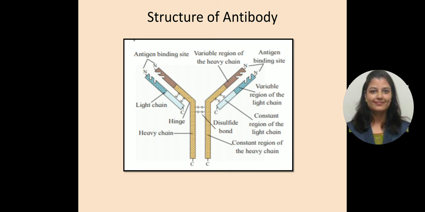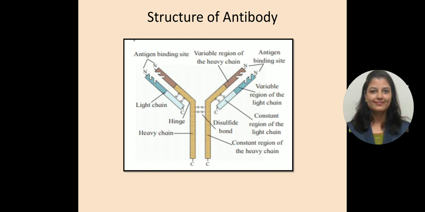The upper, darker brown one is the variable region of the heavy chain, and the lighter brown one is the constant region of the heavy chain. Light blue is the constant region of the light chain, and the dark blue is the variable region of the light chain. The 4 polypeptide chains are held together by disulfide bonds to form a Y-shaped structure.